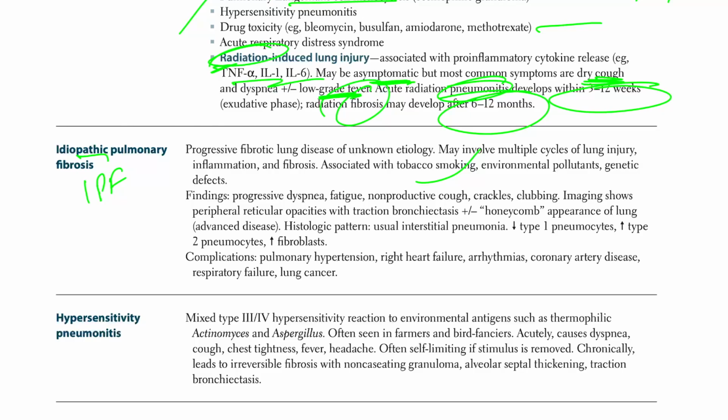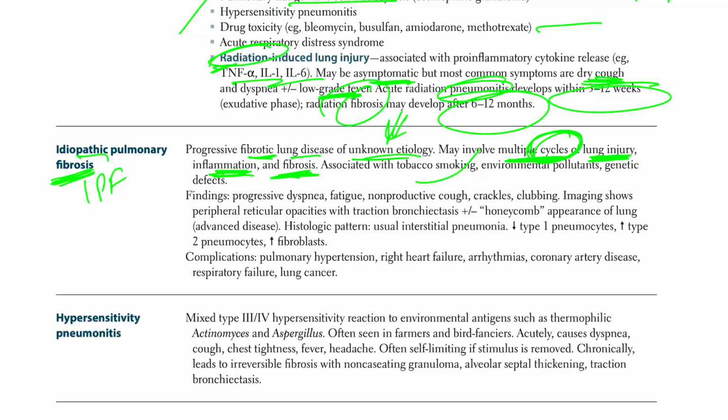Okay, let's look at this one. It is a progressive fibrotic lung disease of unknown etiology. Amazing, unknown etiology. You know, that's a good thing. So we don't have to memorize more. It's just unknown. But let's see. Involves multiple cycles of lung injury. There's inflammation. There's fibrosis. So many cycles of lung injury. Persistent lung injury. Multiple lung injuries with inflammation and fibrosis causes fibrosis.